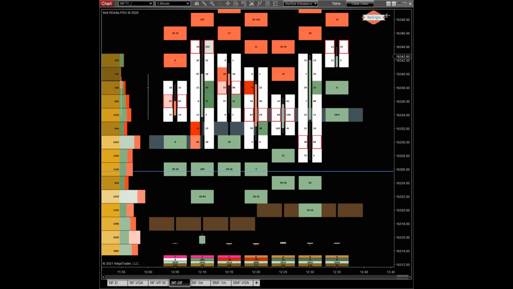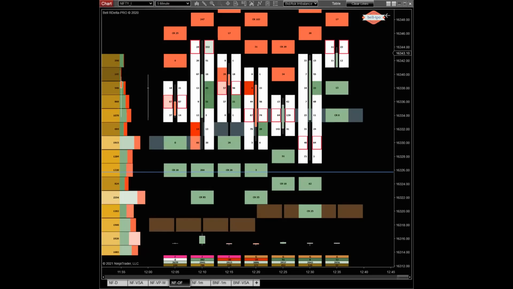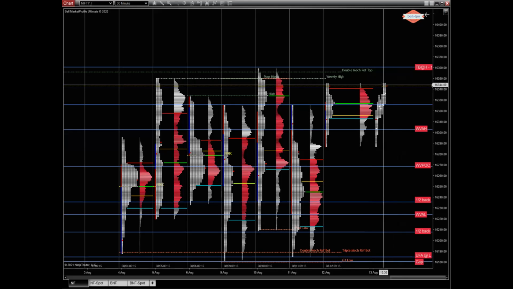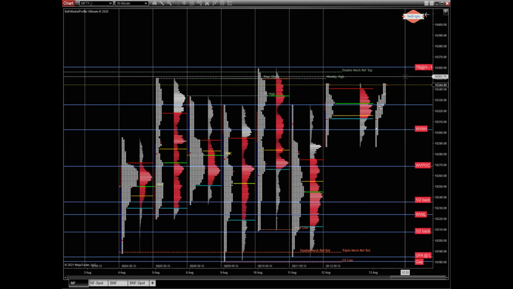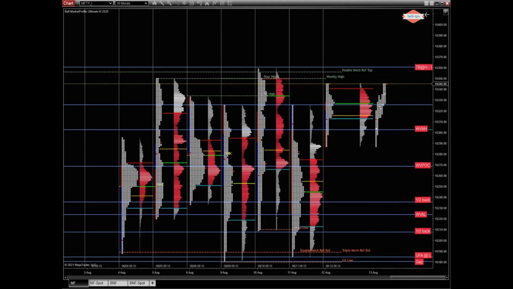I'm just switching back to the market profile chart, and we are seeing that we have a poor high and expect a continuation to the higher side. So right now we have got 1 weak reference here, 3 weak references here. So these two are weaker references.